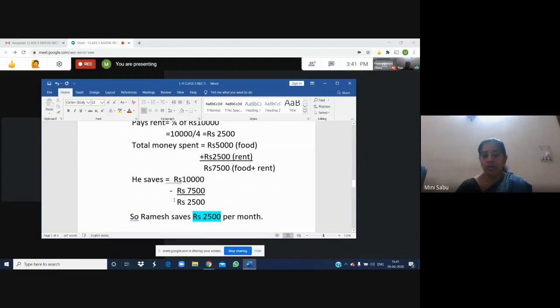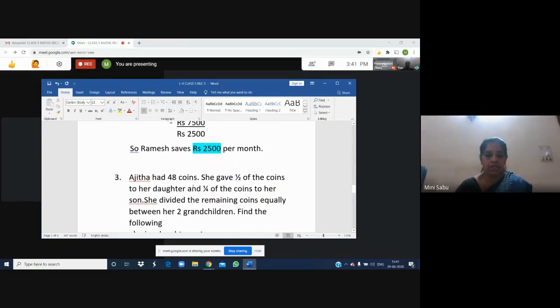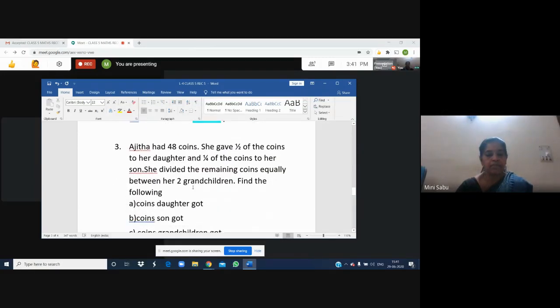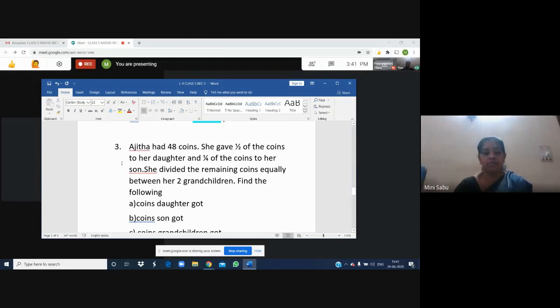You children know how to subtract these simple numbers. So Ramesh saves rupees 2,500 per month. This is his monthly saving. This was our question. What is his monthly saving? Did you understand, children? Yes, ma'am. Very good.